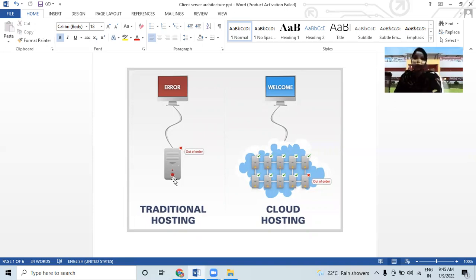Because of many hostings it became easy to respond to a particular service, because if one host fails, then we are able to switch to another host and we can provide our service easily to the particular servers.